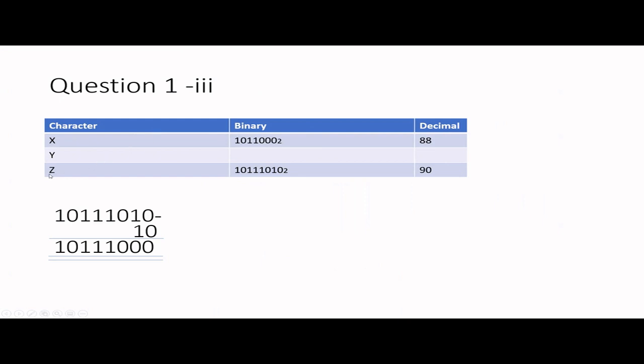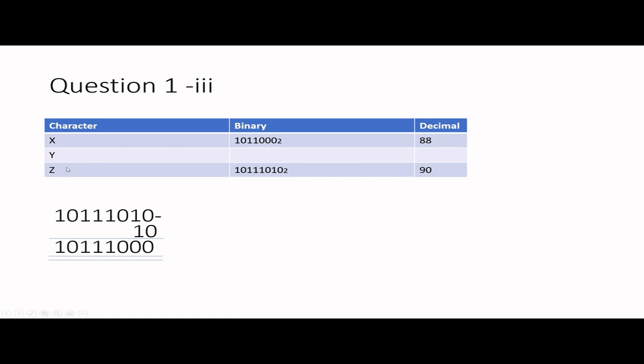They have given X and the binary number, so you have to convert this binary to decimal. Hope you know the weighting factors: 2 to the power 0, then 1, 2, 4, 8, 16, 32, and 64. Then you add everything and you get 90.